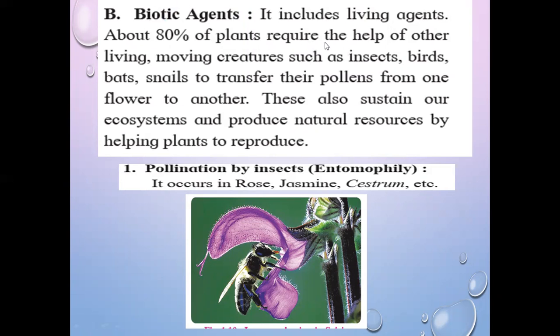About 80% of plants require the help of other living, moving creatures such as insects, birds, bats, and snails to transfer their pollen grains from one flower to another.